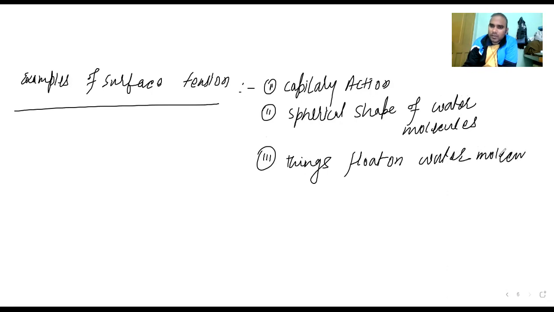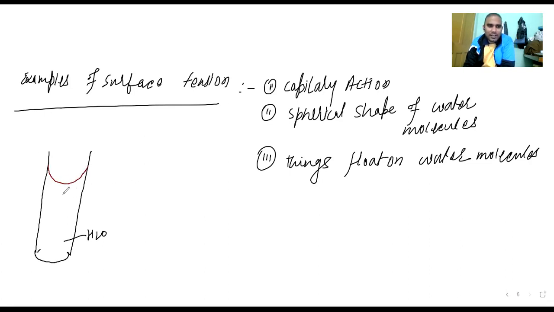So the first one I am telling you, suppose you are seeing this one, capillary action. If you see, H2O molecule is there. If filled with the water, today you can do this one experiment, very simple. What you will find is this type of shape. If you put the water in a test tube or something, you will find this type of shape is coming. Getting my point?